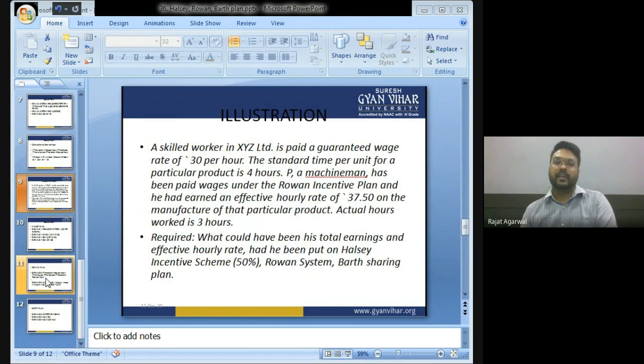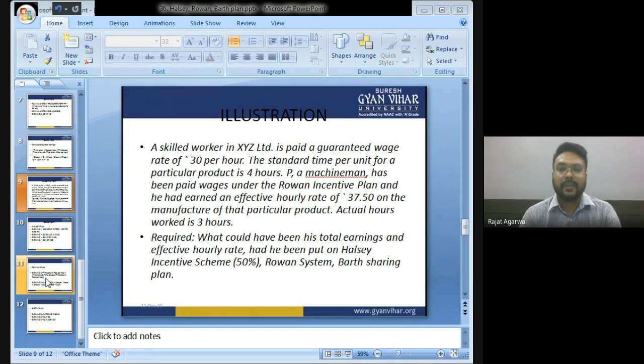Now, a skilled worker in XYZ Limited is paid a guaranteed wage rate of rupees 30 per hour. Children, in the company XYZ Limited, a skilled worker is paid at the rate of 30 per hour. Standard time per unit for a particular product is 4 hours. It means to complete one single finished product, it takes 4 hours.